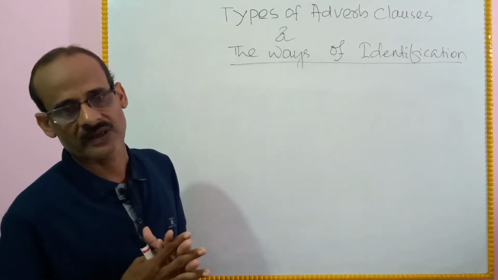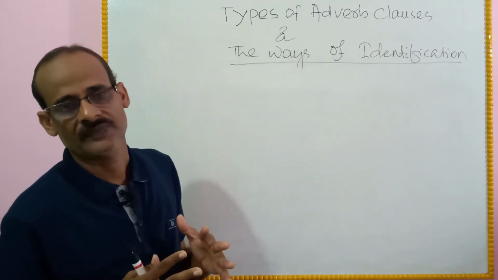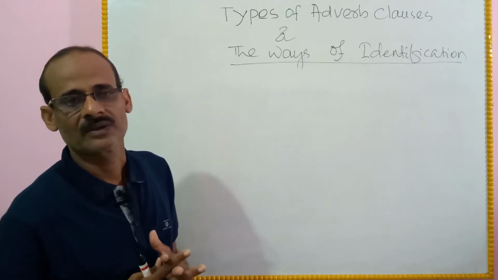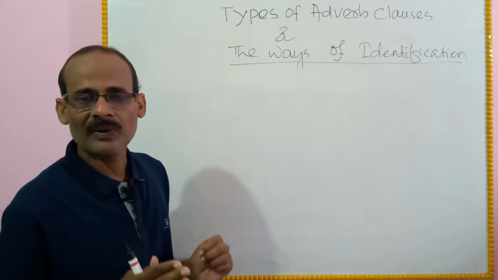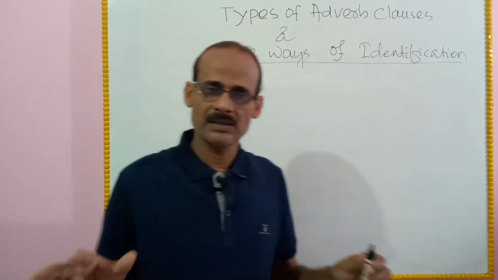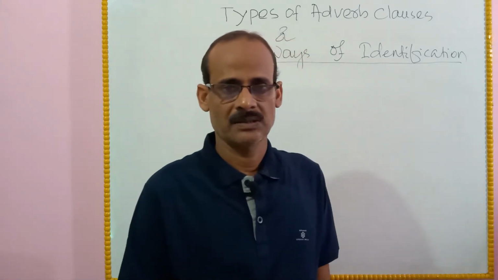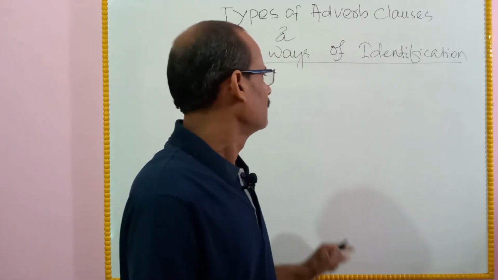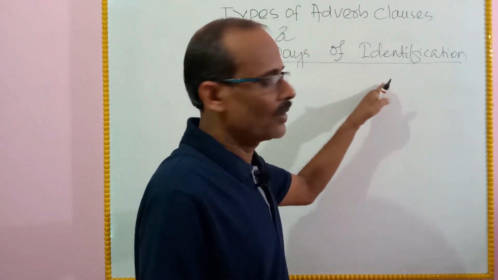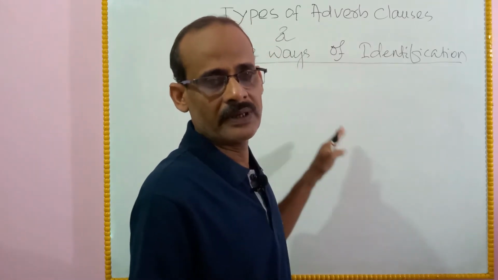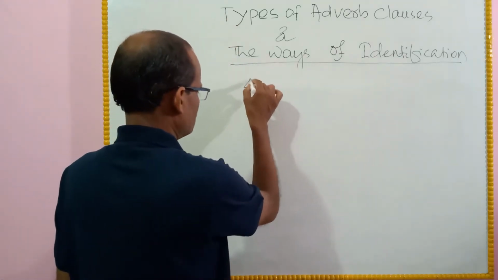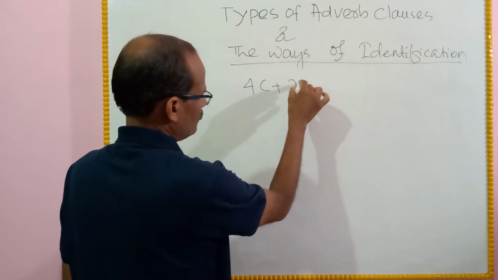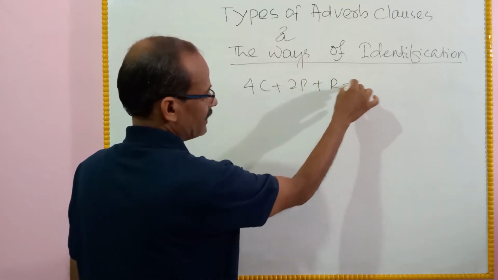Also, when an action happens, it leaves results. So the adverb clauses may be classified as follows: 4C plus 2P plus RT.